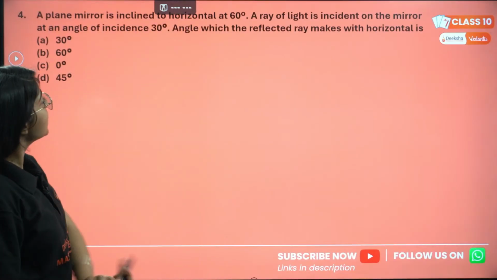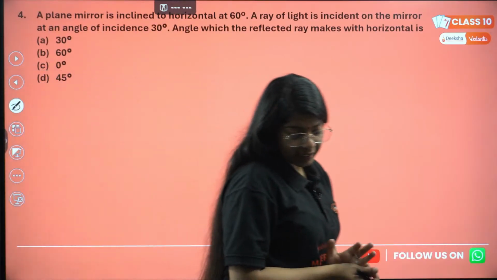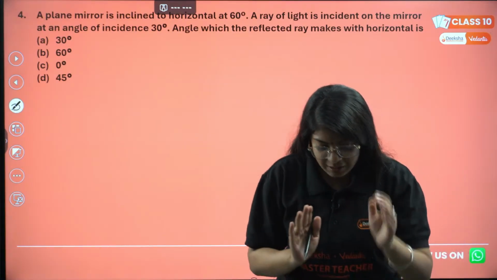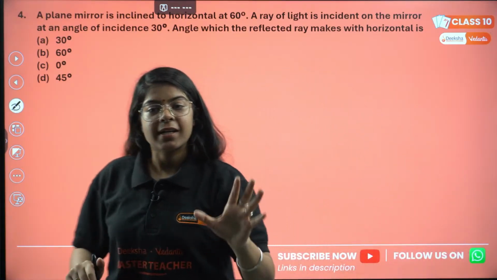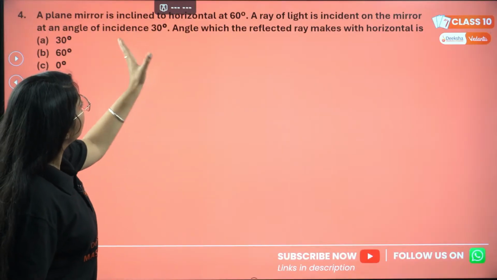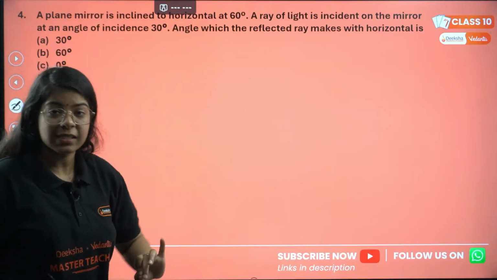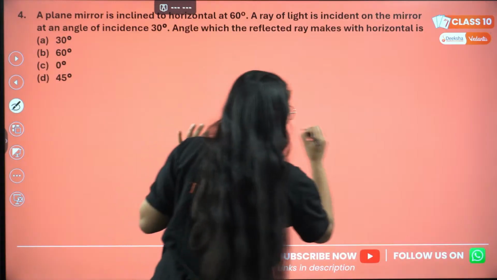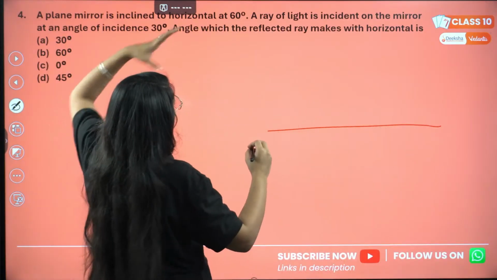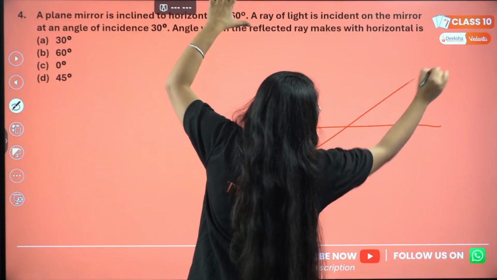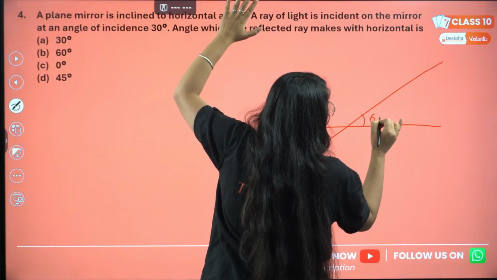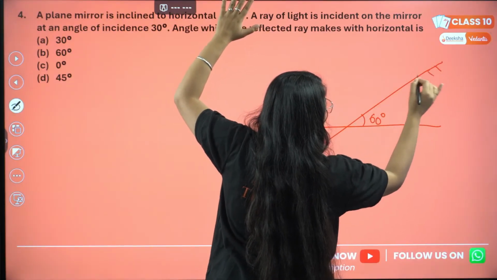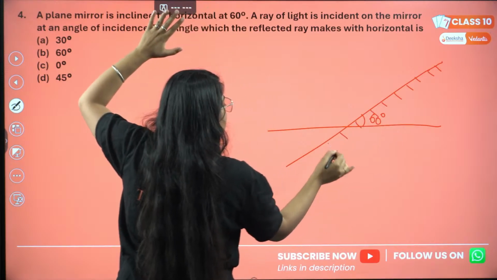The fourth question, again a very great question. Listen to this carefully. A plane mirror is inclined to the horizontal at 60 degrees. This is my horizontal. I have a plane mirror which is inclined at 60 degrees. You can make the diagram as you are studying the numerical. It will help you a lot. This is my plane mirror.